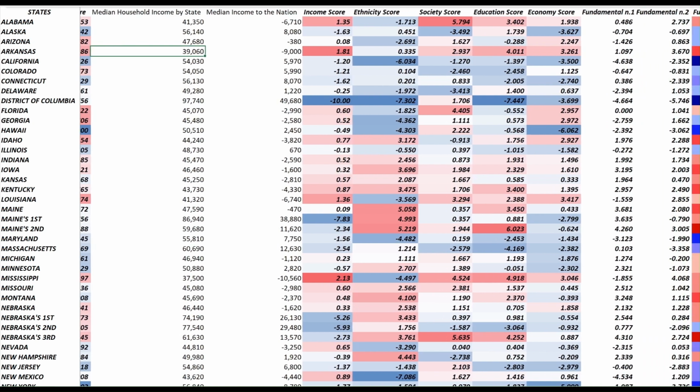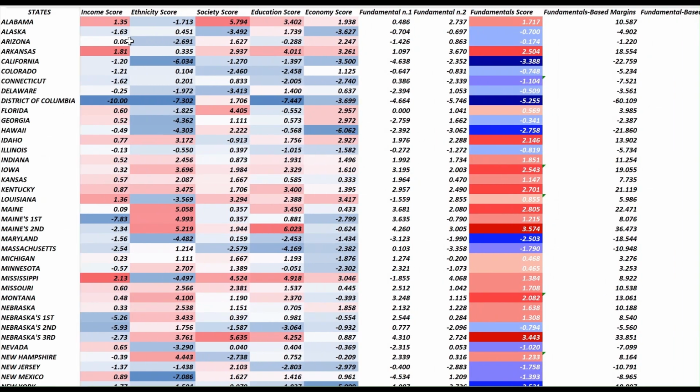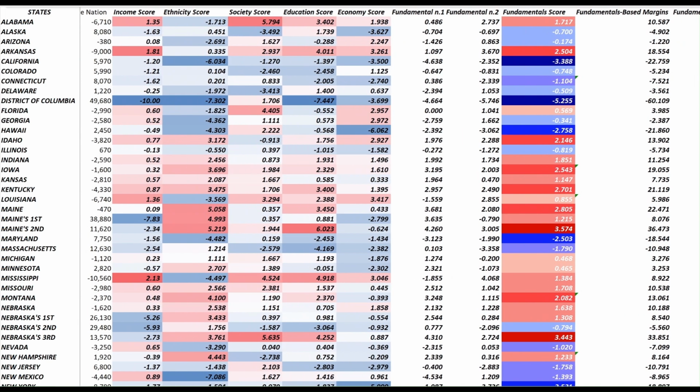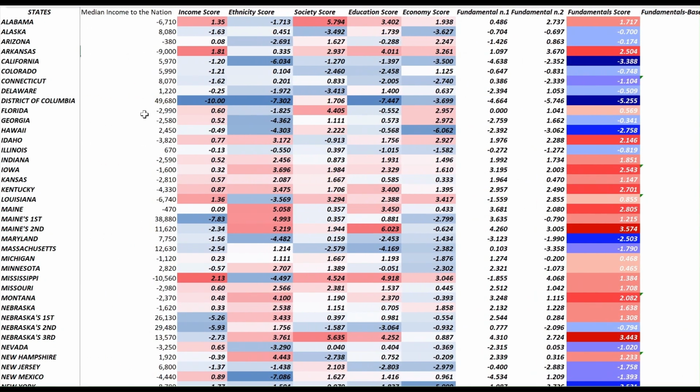So for the income score right here, we have the state of Arizona, which is 0.08, so it's likely favoring Republicans, but by a margin that is not really significant. The state of Georgia is a little bit more Republican, 0.52. So economically, we see that those southern states tend to be more Republican. We're seeing rural states, low taxes, low regulations, and really business states, rather than the working-class states up in the Midwest.